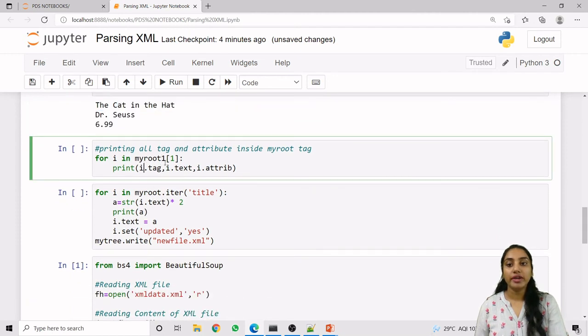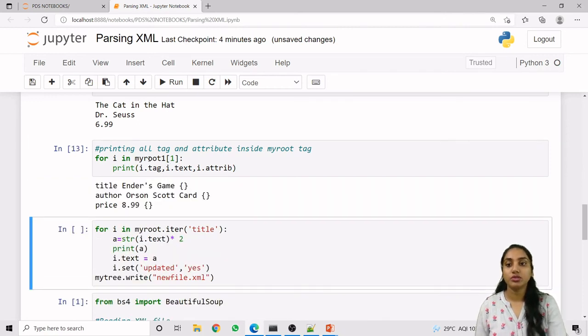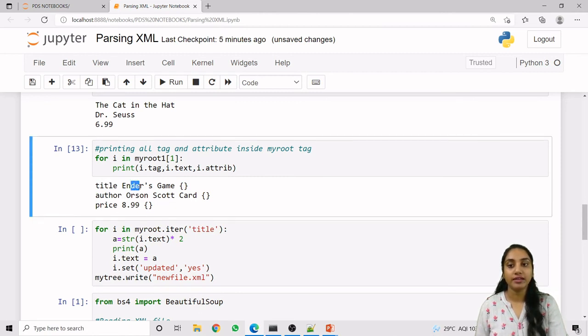Now to get all the second book tag data, that is tag, text and attribute, we are using for i in myRoot[1][1]: print i.tag, i.text and i.attrib. So this is the output, title, author and price. This is the tag name, this is the tag text, and this is the attribute. But this doesn't contain any attribute value, so it is an empty dictionary.